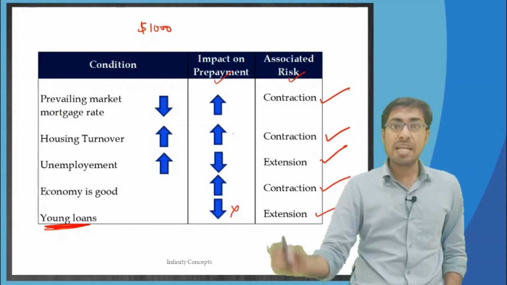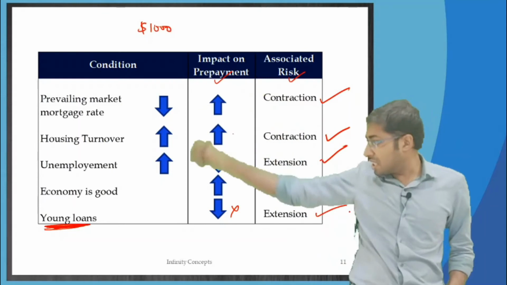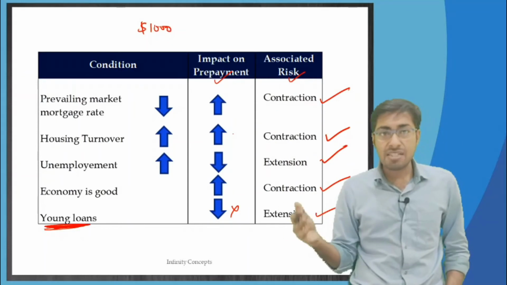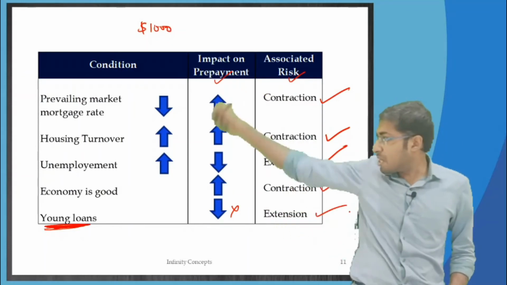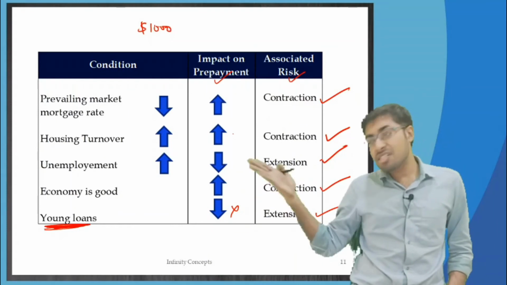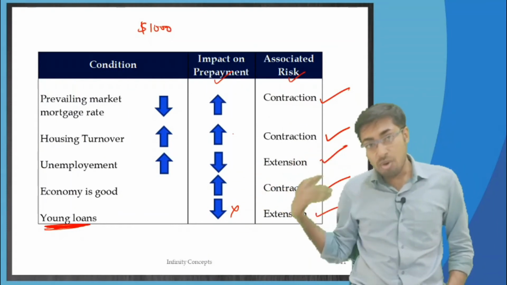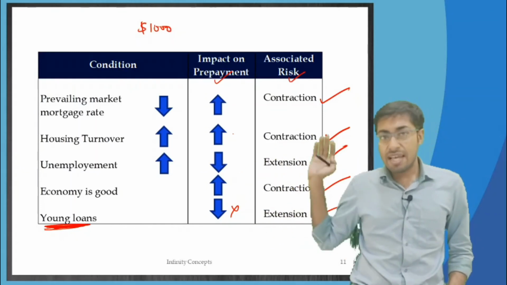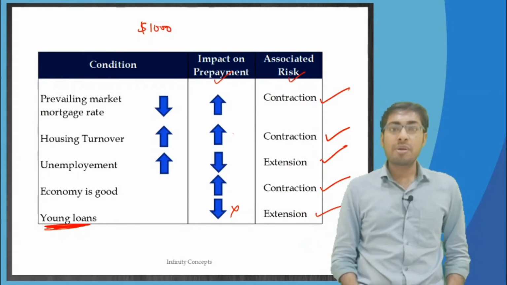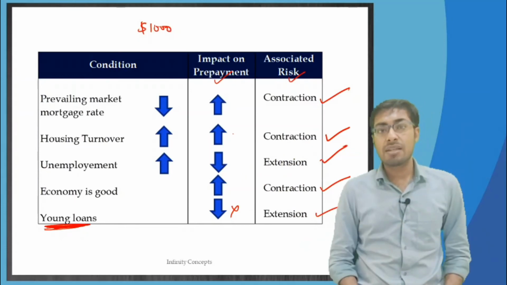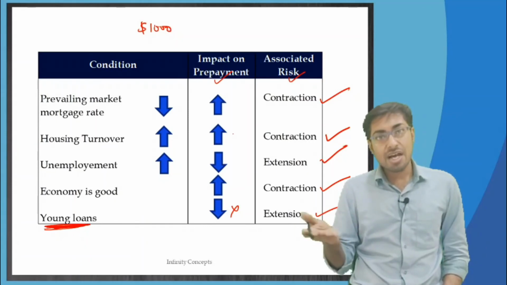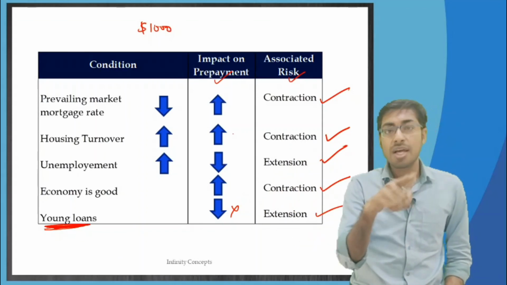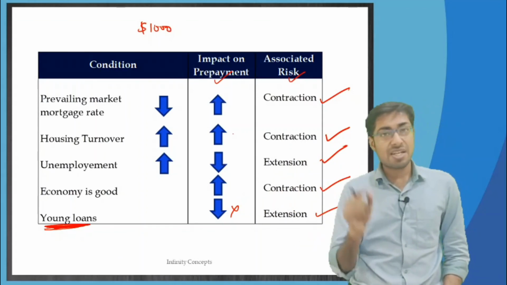But in case there are too many old loans in there, the loans which were given long back, then obviously as and when time passes, the prepayments will be more, because now for these people, salaries have increased in those 5 years, 7 years, 10 years, whatever. The older the loans are, the more salary growth would have happened over those many years, and therefore now $1,000 is nothing for them to pay, and they will pay 10,000 every month rather than 1,000. So that is what the prepayments are. For old loans, prepayments will be high, therefore that will lead to contraction risk. Young loans will have lesser prepayments and therefore extension risk.